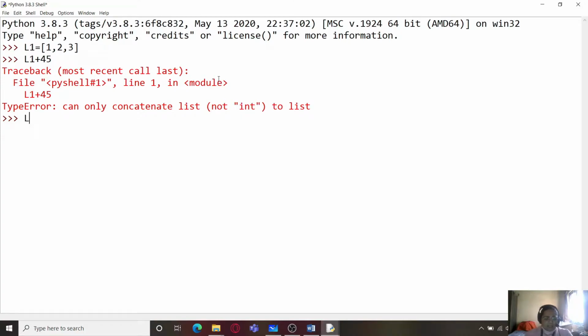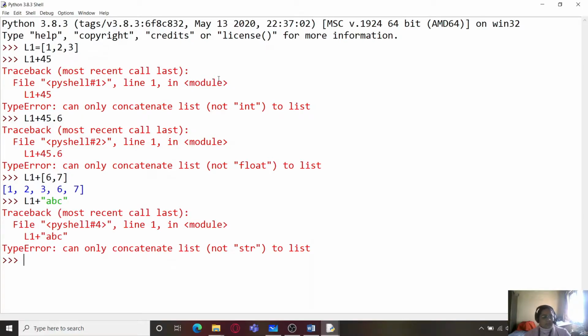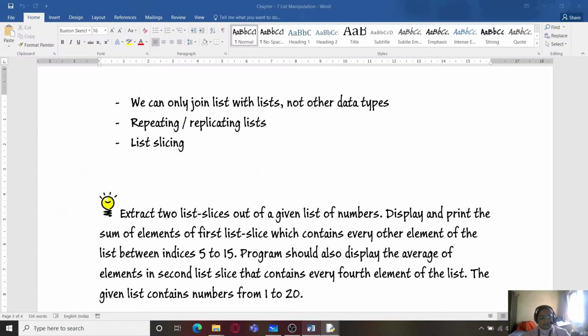Same way, if I write this here, that also gives me an error, but I can always concatenate a list with a list. Let's try to concatenate this with a string. So this also gives me an error saying that we can only concatenate a list with a list.